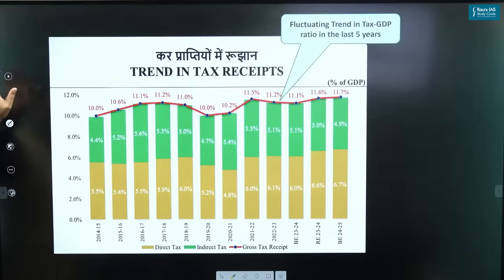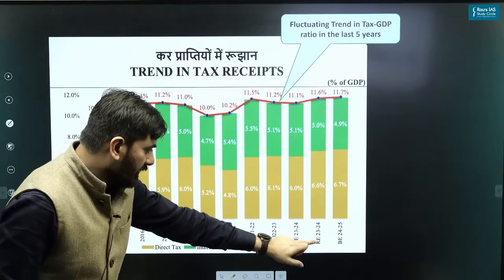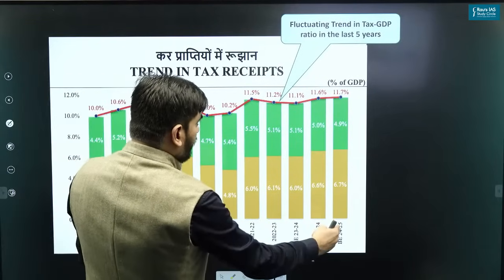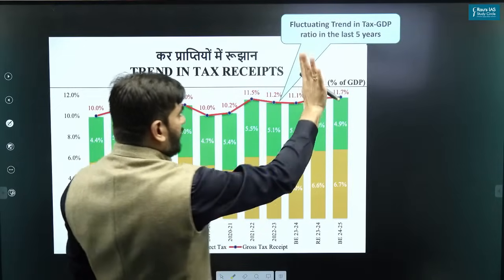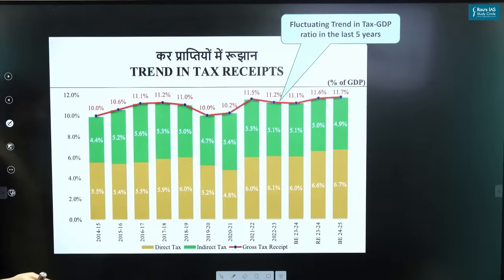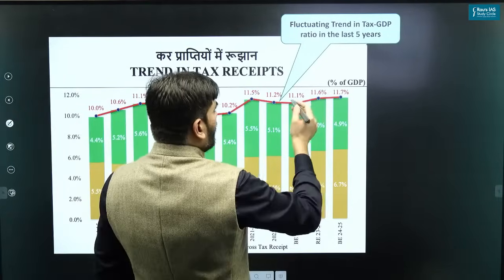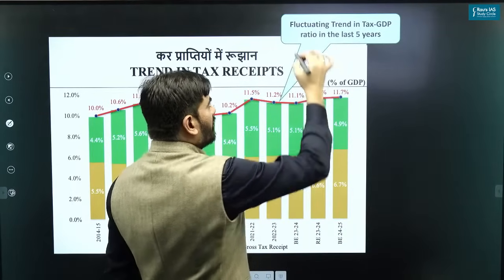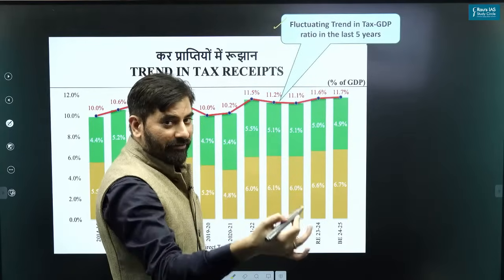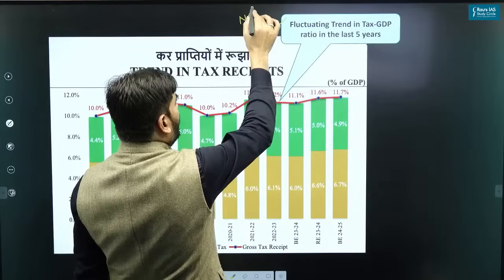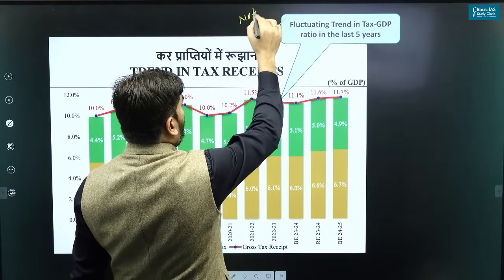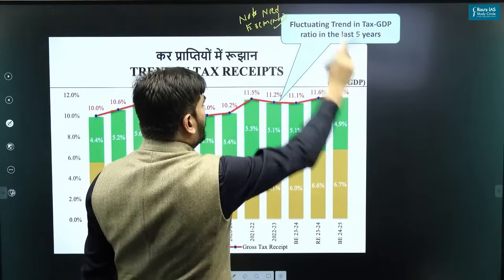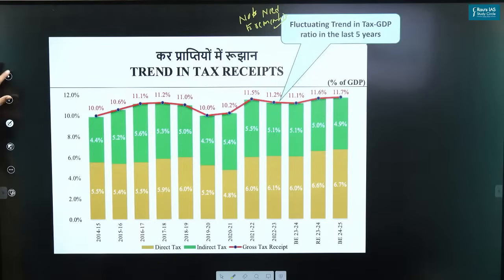So I told you the tax to GDP ratio in the year 23-24 is 11.6. But if you see the last 5 years, there has been a fluctuating trend in tax to GDP ratio. So obviously, I would say the easiest part as far as your prelims examination is concerned is when you see something is fluctuating. Why I would say it is easy? Because something is fluctuating, so there is no need to remember it, obviously. Just know that the tax to GDP ratio is fluctuating in the last 5 years.